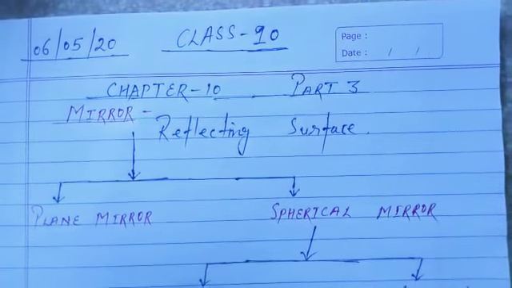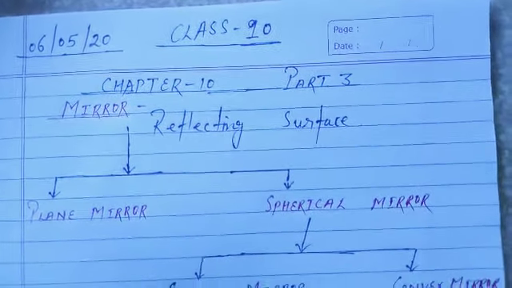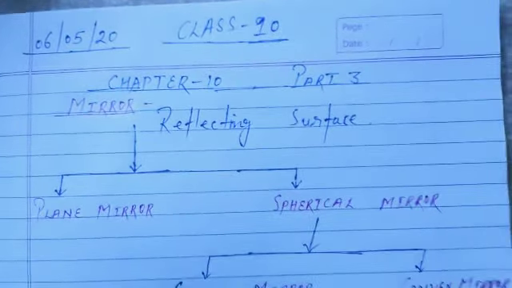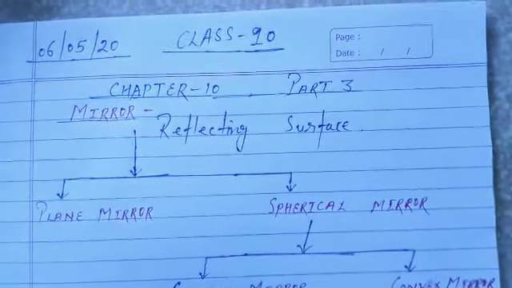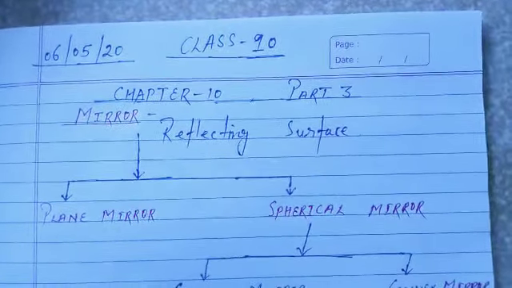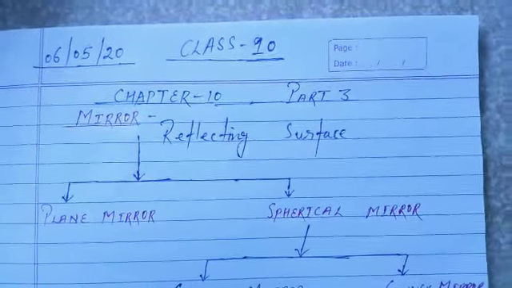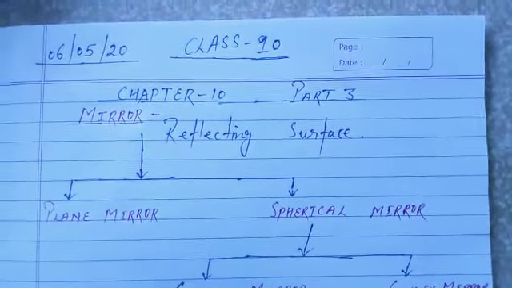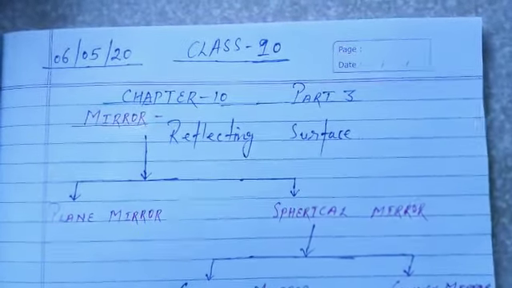In this part we will discuss about mirror, which is a very important topic because everybody tries to know about mirror. What is actually present in the mirror that gives us an image of ourselves, of everything? Just to get images we have to spend 6,000, 10,000, even more than that to purchase a mobile phone, but a mirror is a very cheap thing, and we get a very clear image in that. So let's try to know about mirror, what is actually present in that.